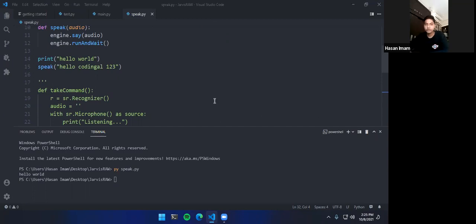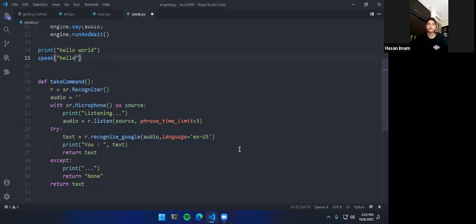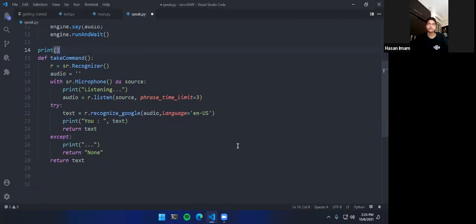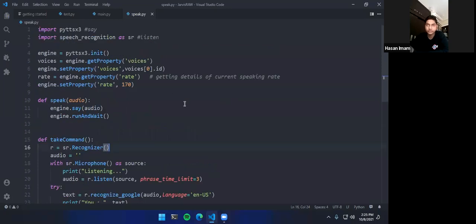All right, that's how simple it is. So let me delete that and remove everything that we did here so far. We have 170, right? Now, once we have made the speaking part and I have explained it, this is just a bootstrap code that you have to use. There is no exception to using this. You can change the voice IDs and the speed, but using this code, you can simply make your computer speak.